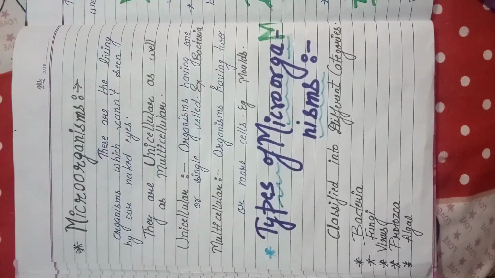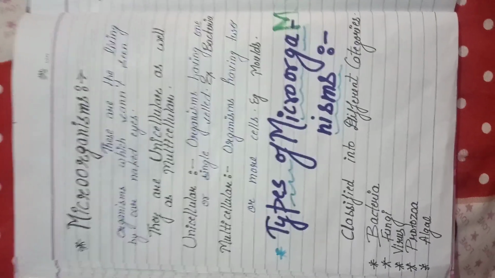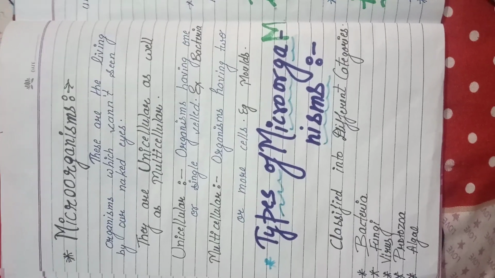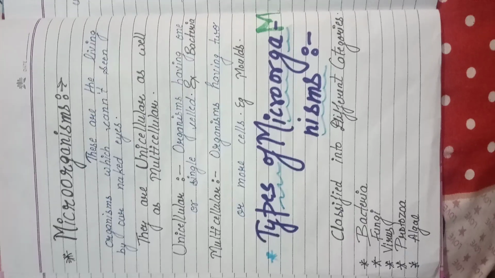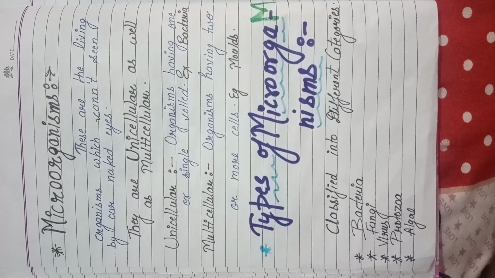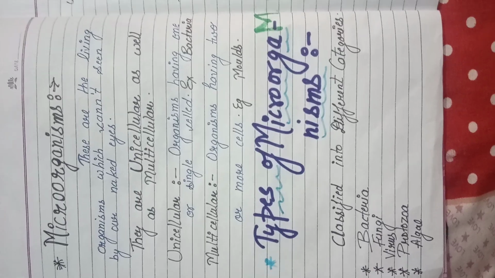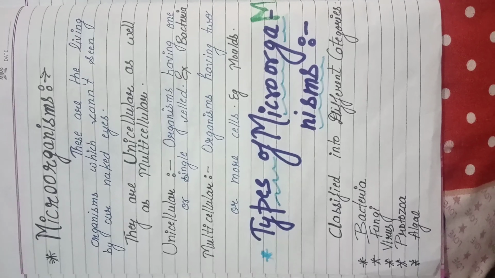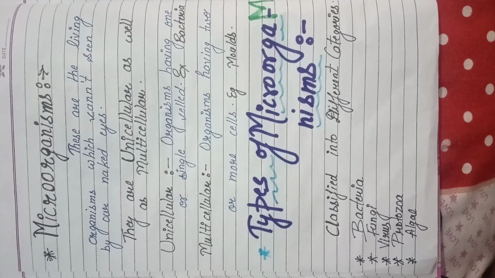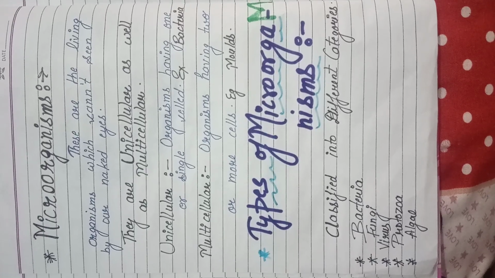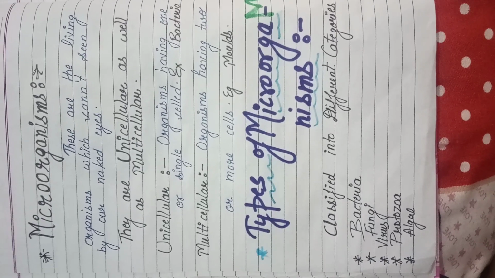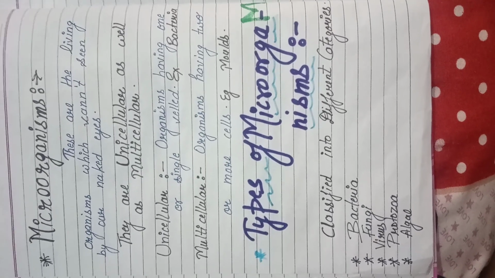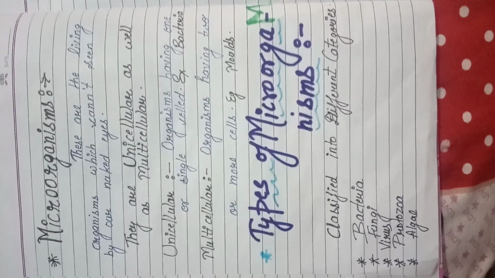Here the word micro means very small, and organisms means living organisms. So, microorganisms are very small living organisms which we cannot see with our eyes. Microorganisms can only be seen by using a microscope. A microscope is an instrument which enlarges the size of these small organisms hundreds to thousands of times.